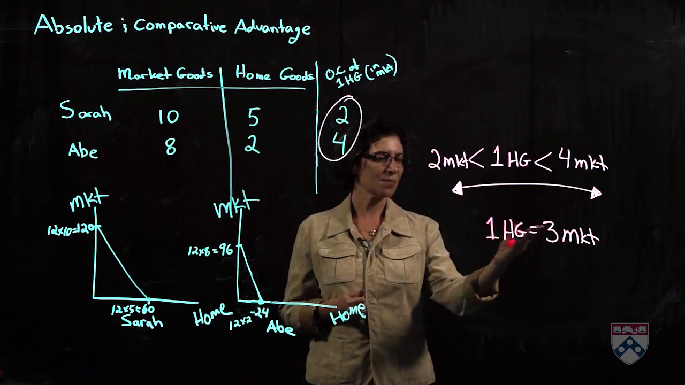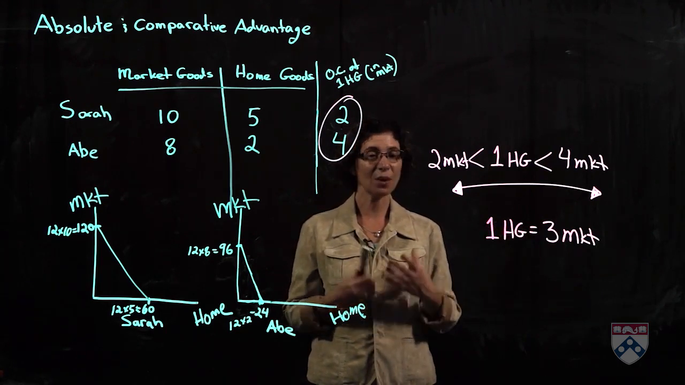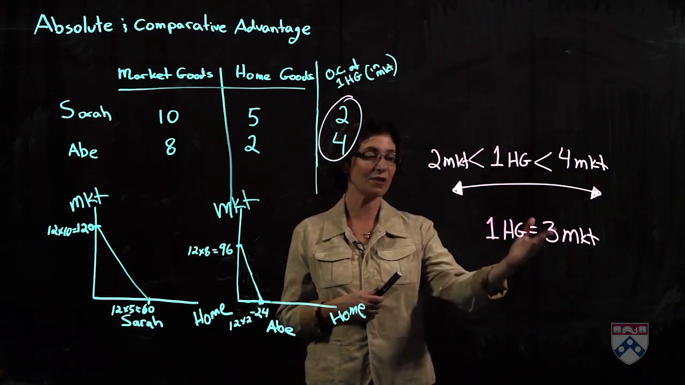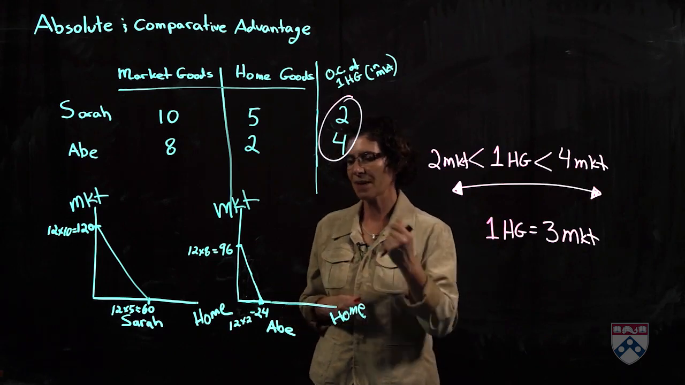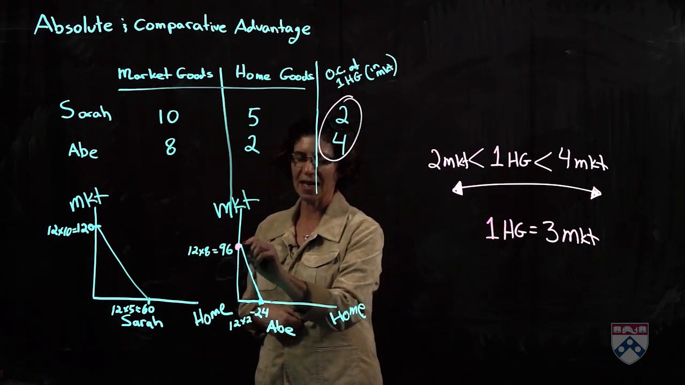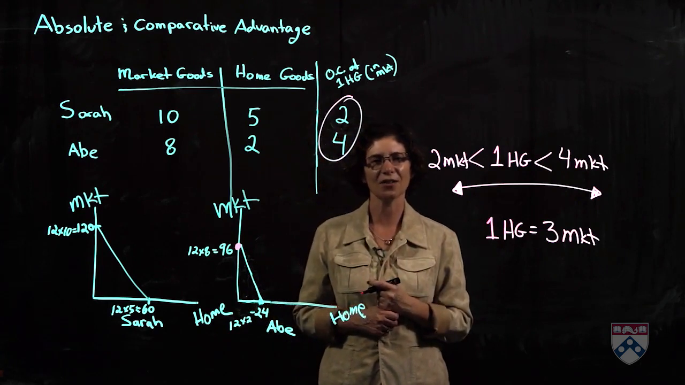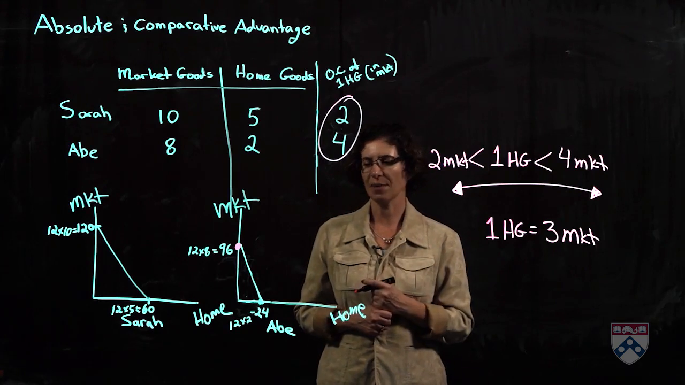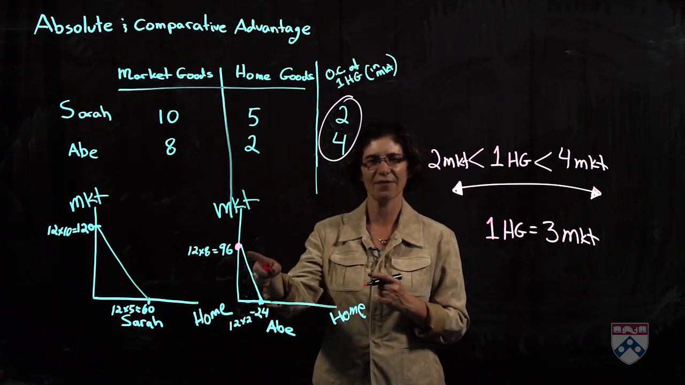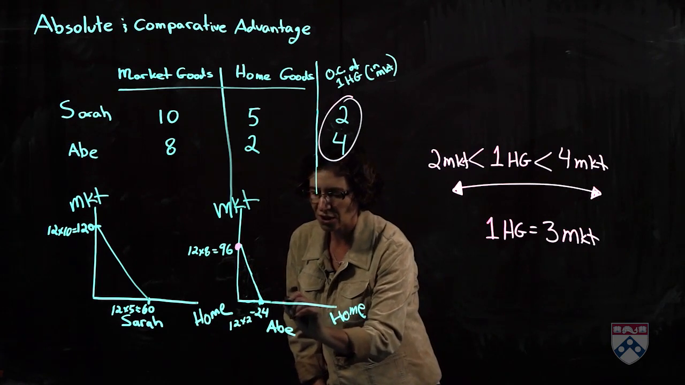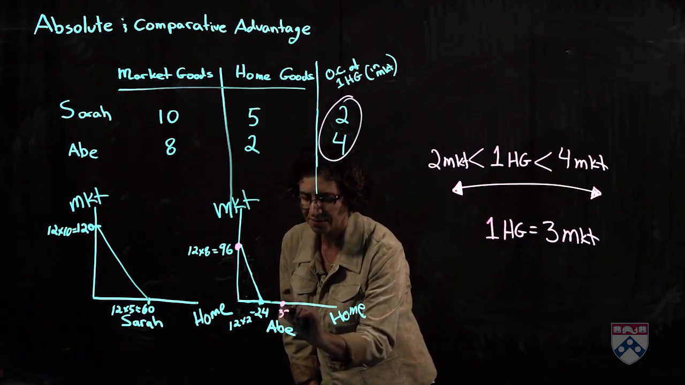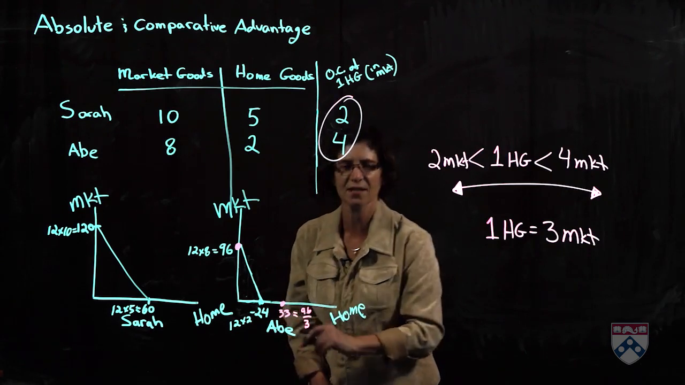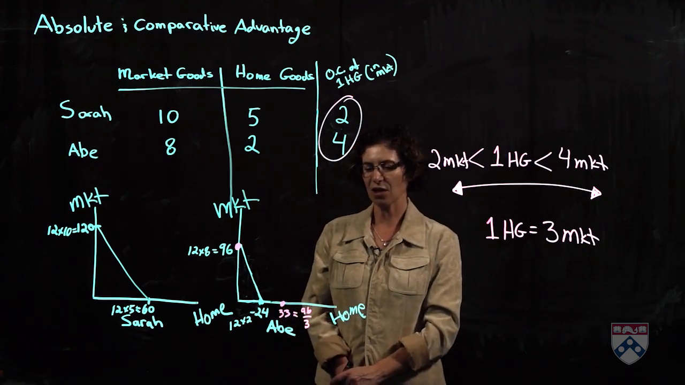Abe looks at this price ratio and says the following. Well, my opportunity cost of producing home goods is greater than 3. So I will specialize in market goods and I will sell some of my market goods for home goods. If Abe sells all his market goods for home goods, we will have 96 divided by 3, or 33 units of home goods. So again, this is 96 divided by the price of 3, or a maximum of 33 units of home goods.